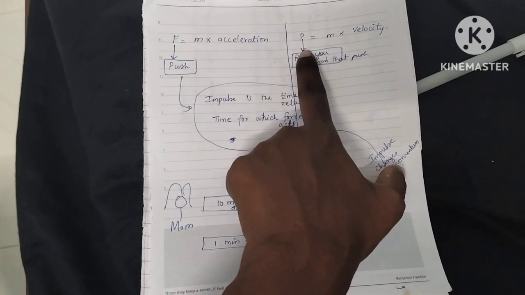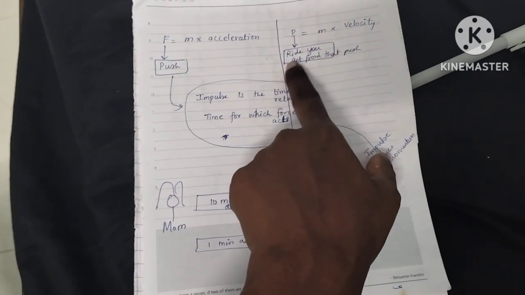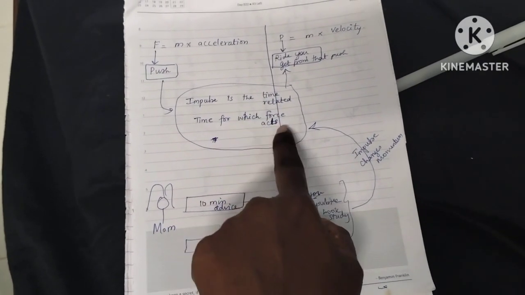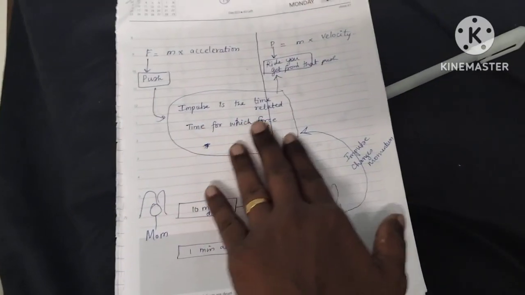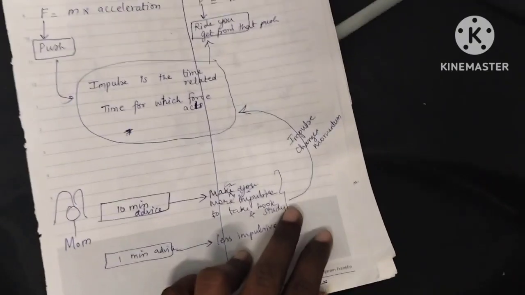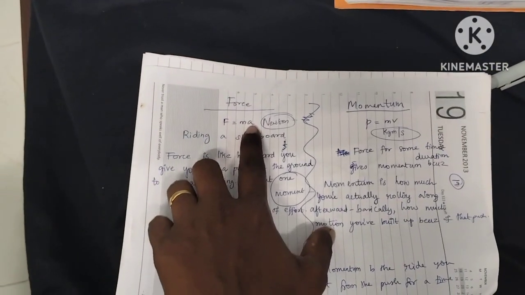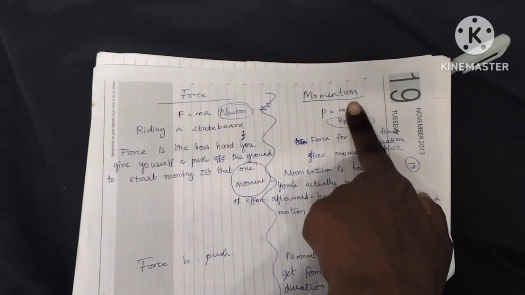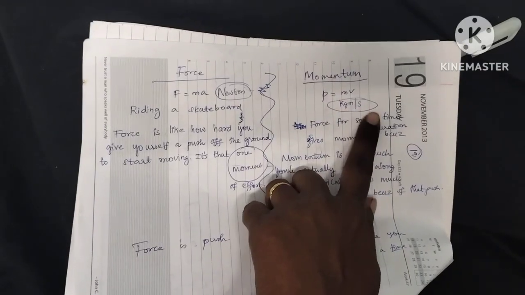Now P, momentum, is nothing but mass into velocity. That is the ride you get from that push. Impulse is the time for which this force is acting. So if something is already moving and we give an impulse, it gives you more momentum. Impulse changes momentum. See, force is equal to mass into acceleration. Its unit is Newton. Momentum P is mass into velocity. Its unit is, for mass it's kilogram and velocity is meter per second, so it is kilogram meter per second.